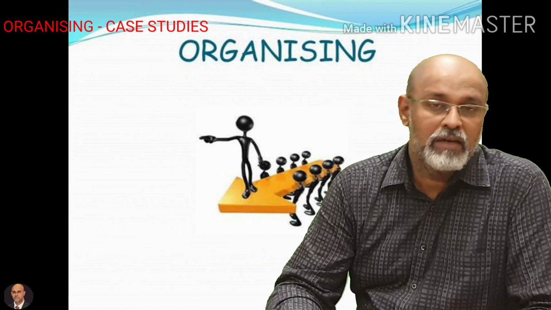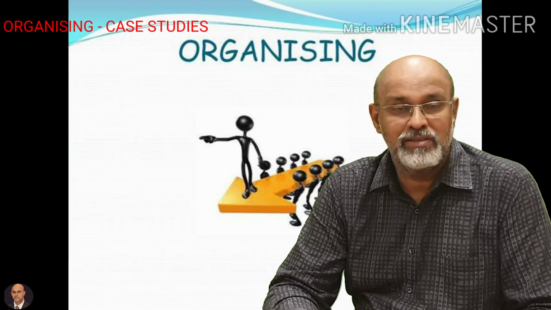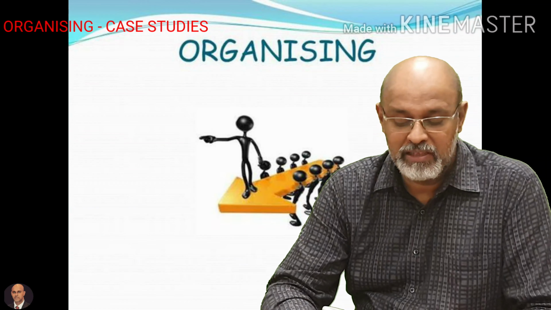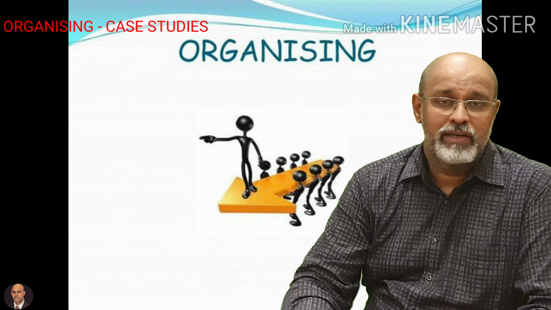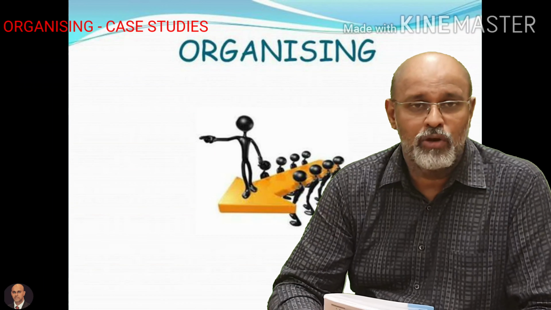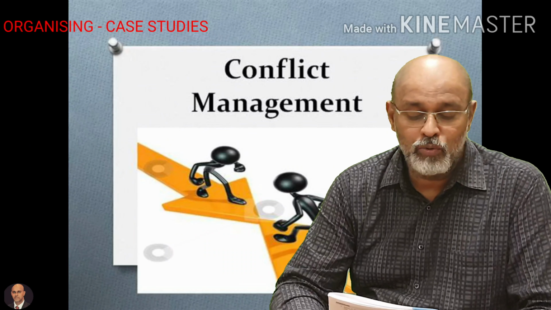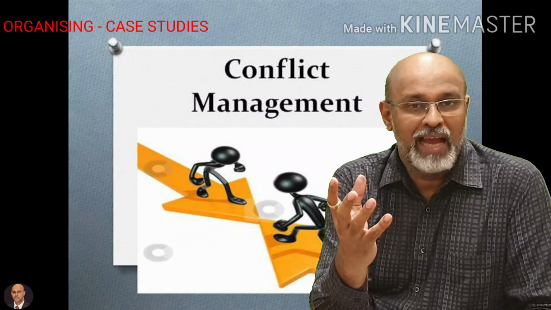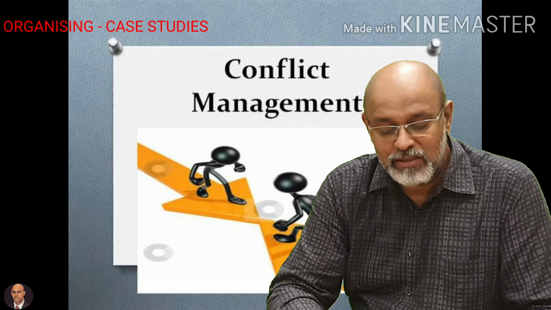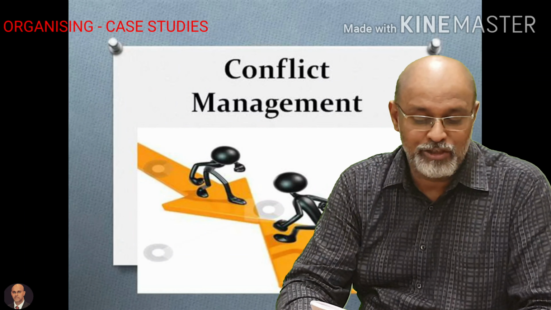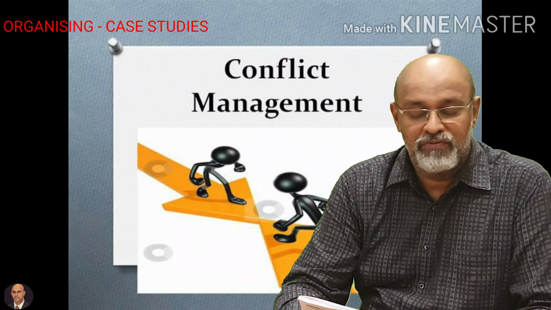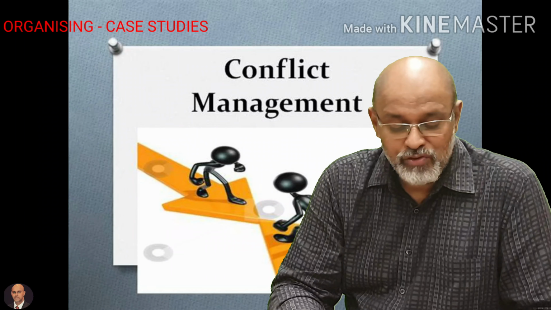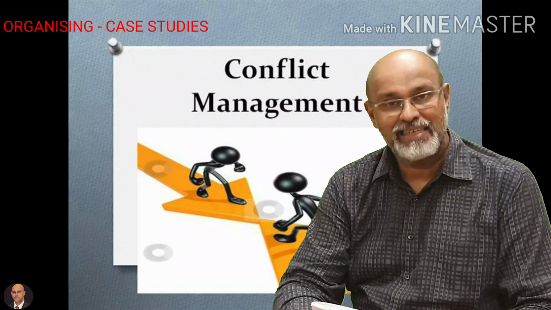I would believe that the functional structure would do very well because they have got diversified activities. In no way are some of these connected with each other. Of course, in order that the organization achieves its goal and success, all these have to do well. But these are basically functional aspects, and these functional aspects require a high degree of specialization. So it is better they go in for the functional structure. So this is the functional structure for you. Let's go to the next case study.